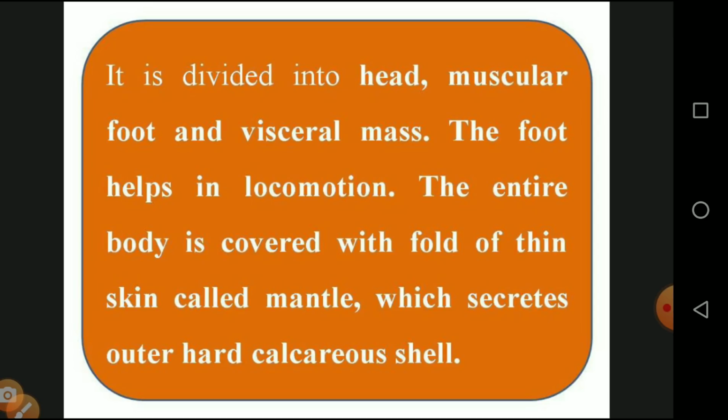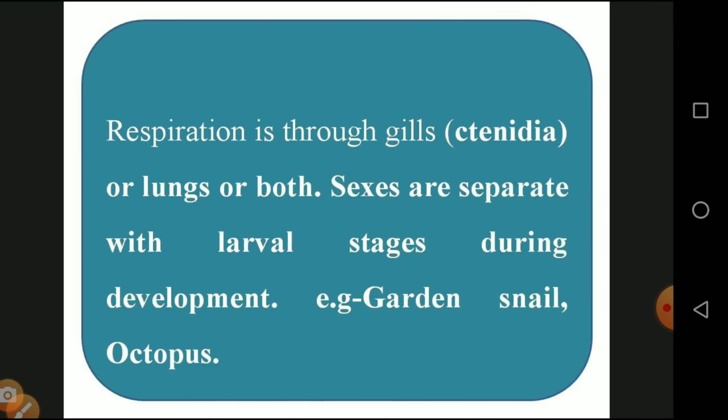The foot helps in migration from one place to another for safety, food, and reproduction. The entire body is covered with a fold of thin skin called the mantle. It secretes the outer hard calcareous shell. The calcareous shell is the hood-like structure on the outer surface of the snail, which serves as safety protection and is made up of calcium and phosphorus. Respiration is through the gills, the ctenidia, or the lungs, or both.